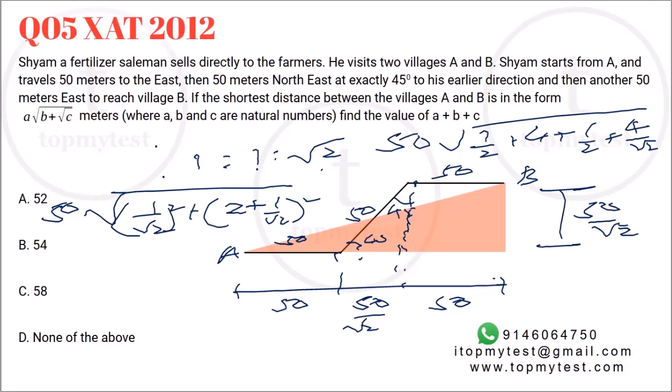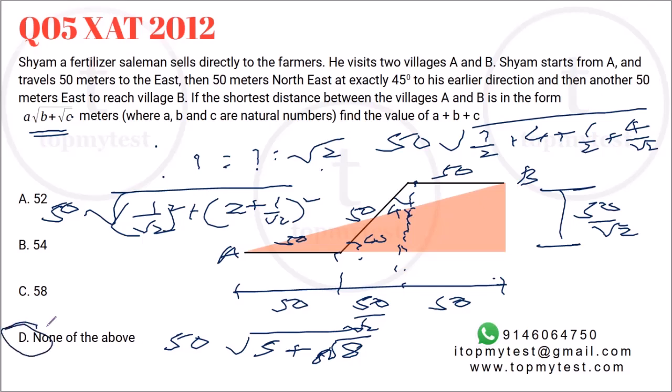So this I can rewrite as 50 into square root of 5 plus 4 by root 2, which will be 2 into root 2, which is root 8. Right? Why did I write it as root 8? Because I need to express it in this format. A, B, and C are natural numbers. I cannot write it as 2 root 2. I need to write it in this format. What is the value of A plus B plus C? A plus B plus C will be 50 plus 5, 55, plus 8, 63.